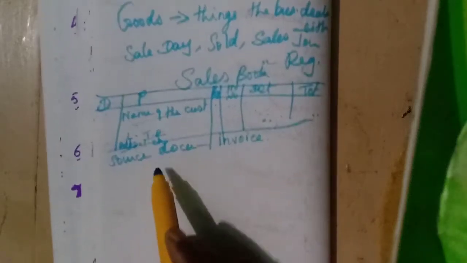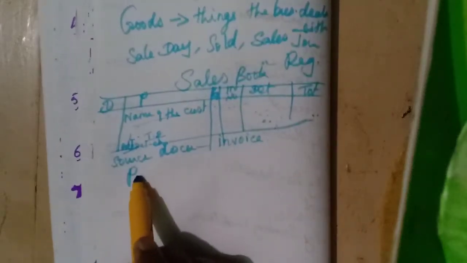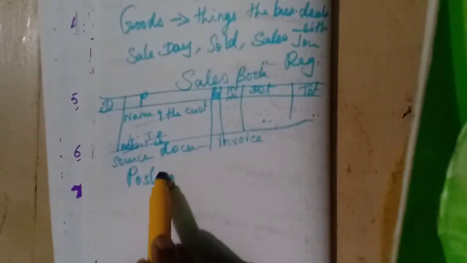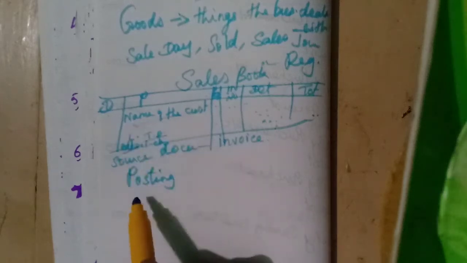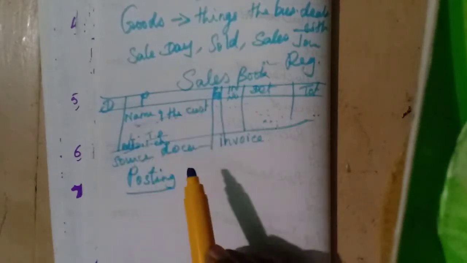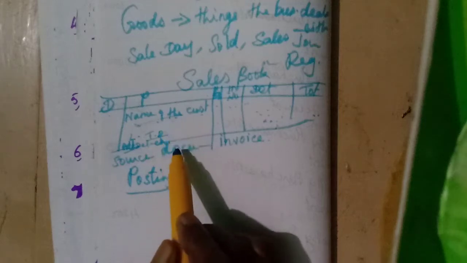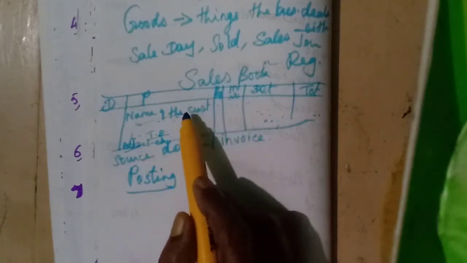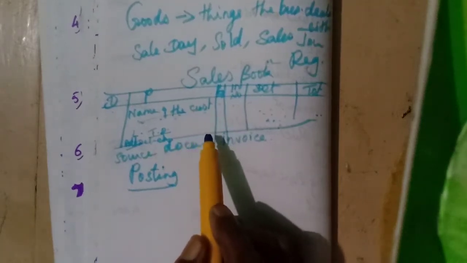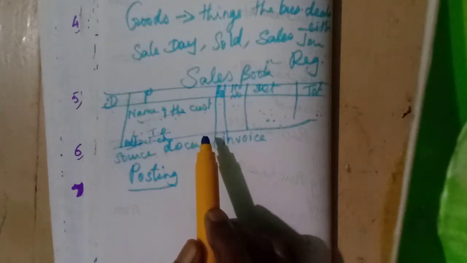Now how will we make the posting? Here we will be writing many customers, isn't it? 1, 2, 3, like that, many customers' names, each day.